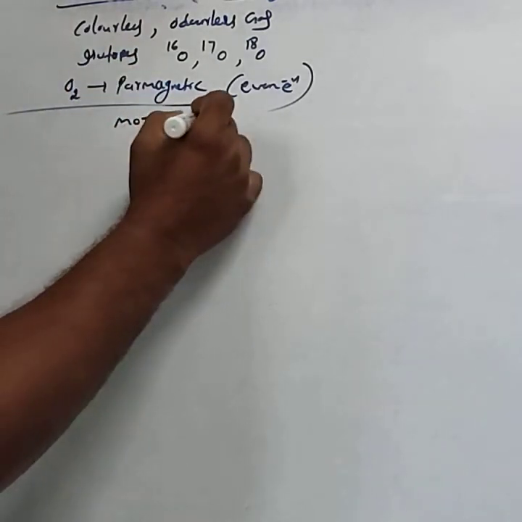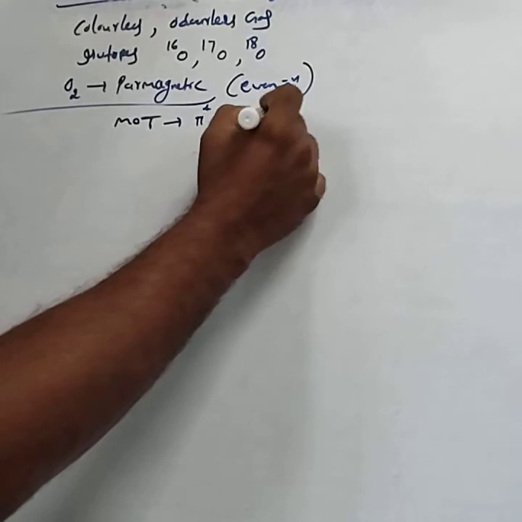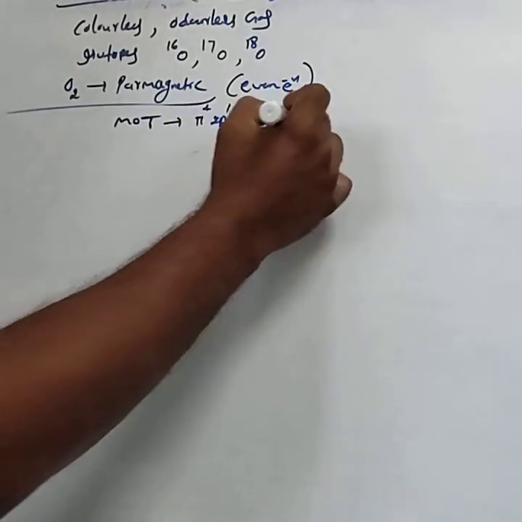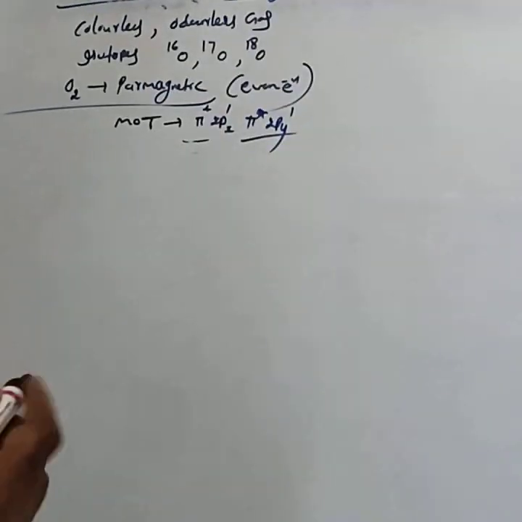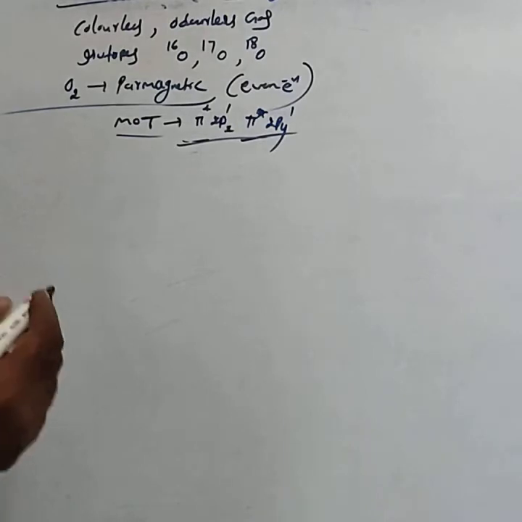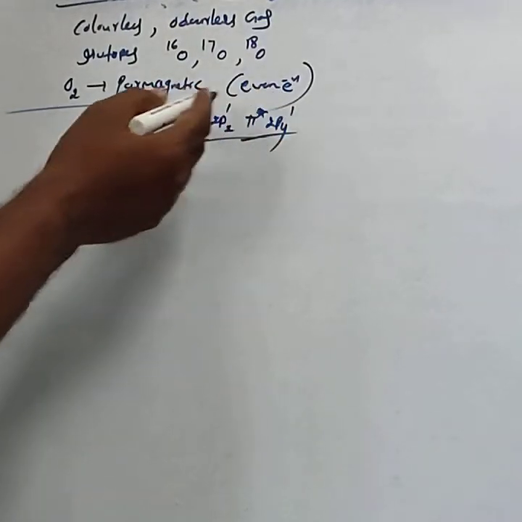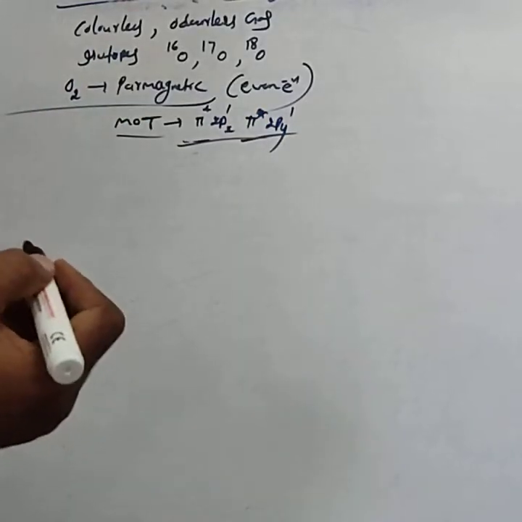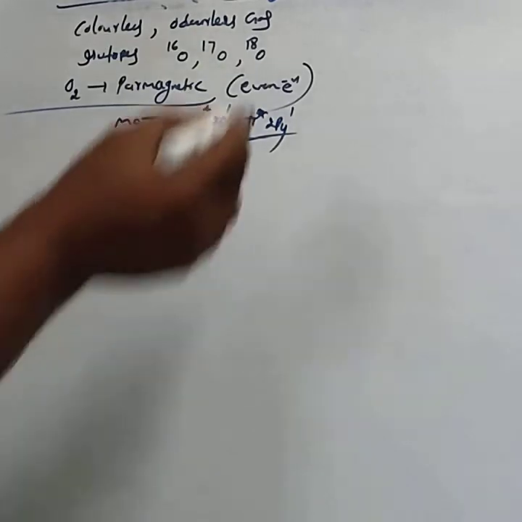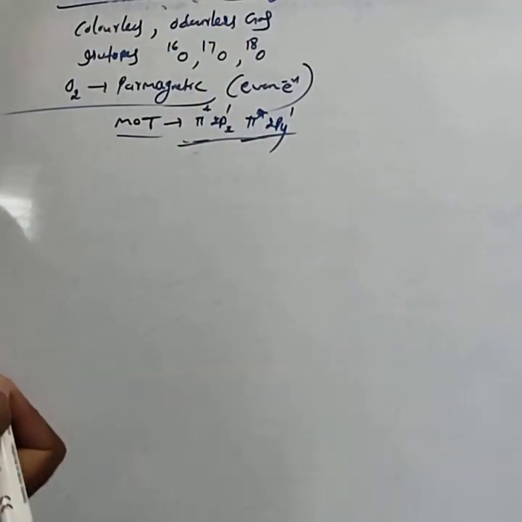According to molecular orbital theory, pi star 2px and pi star 2py orbitals contain odd number of electrons, unpaired electrons. Hence dioxygen is paramagnetic even though it contains an even number of electrons.